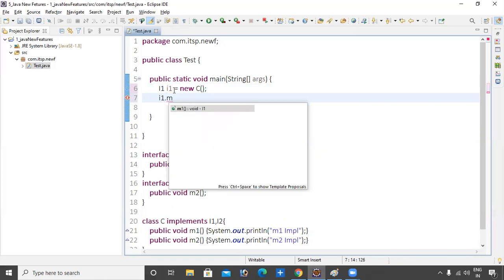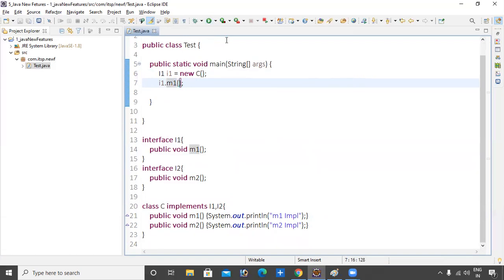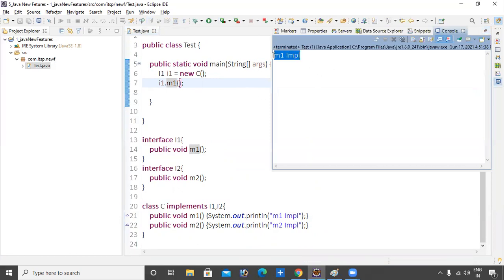It is impossible to call the M2 method, because I1 contains only the M1 method. That's why we can call only M1. I will show you the output: we are getting M1 implementation.